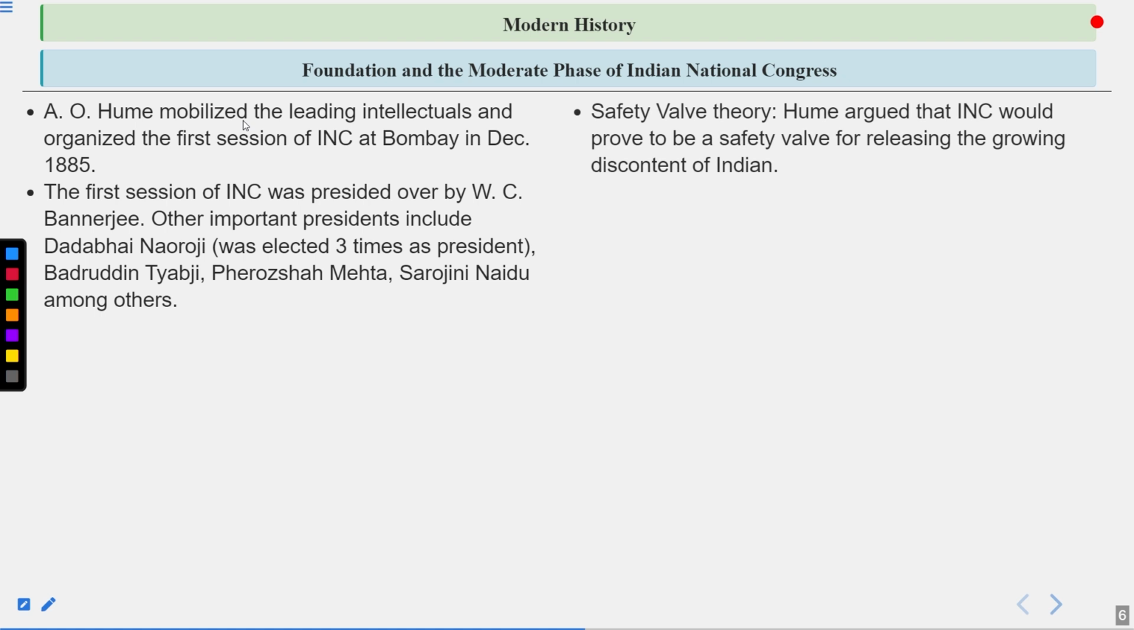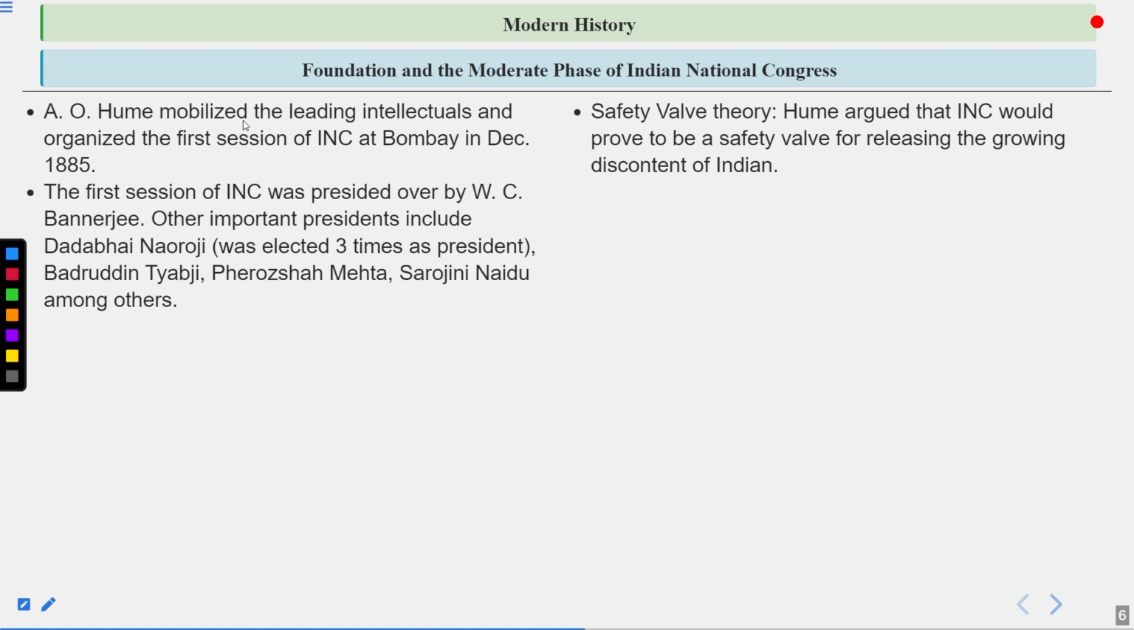Safety valve theory. Hume argued that INC would prove to be a safety valve for releasing the growing discontent of Indians. So if we talk about these things, first of all, one by one. So do remember that A.O. Hume was also the secretary of the Indian National Congress, the first secretary of the Indian National Congress. At that time, Lord Dufferin was the viceroy. And this particular Congress, the first session, was started on 28th of December 1885.